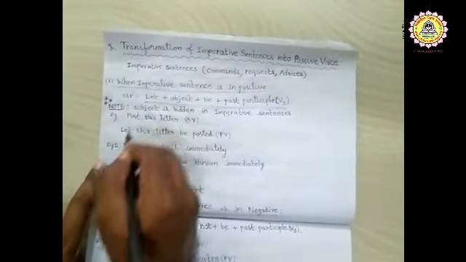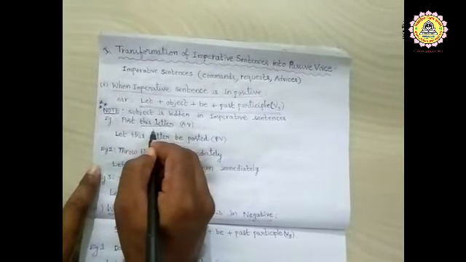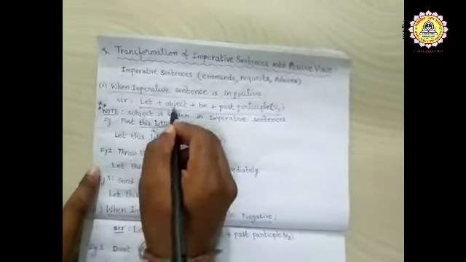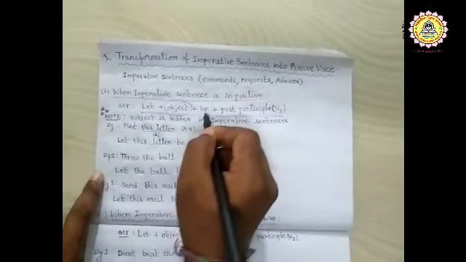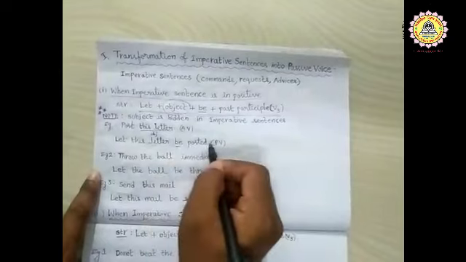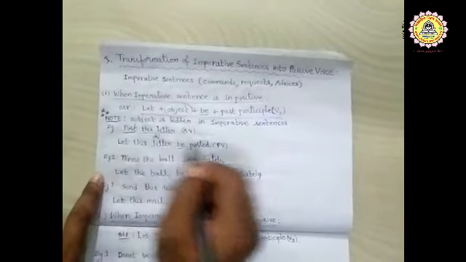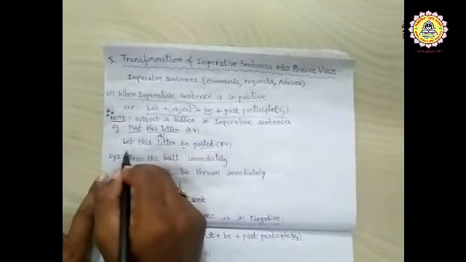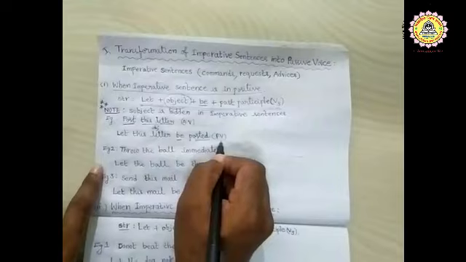Let, we have already taken. What is the object here? This letter is the object. Be we have written here, and past participle of post is posted. So the answer is let this letter be posted. This is the answer in passive voice.